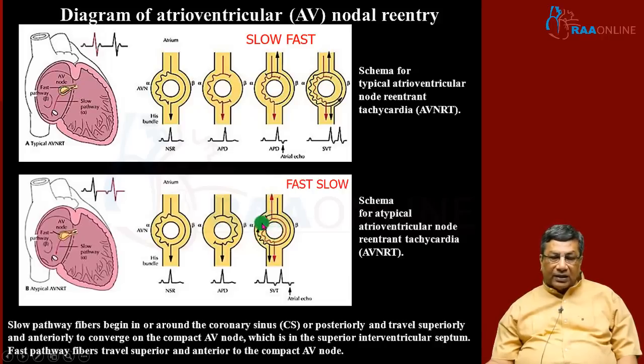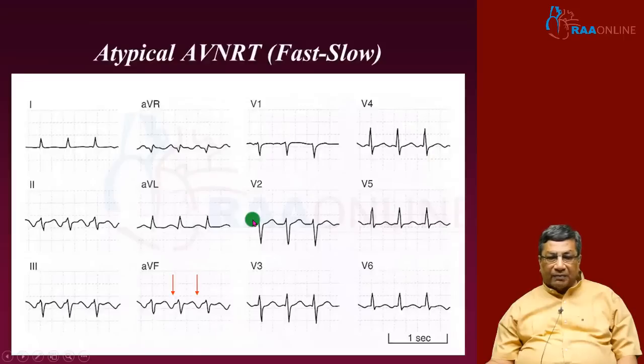This is called atypical AVNRT, and in the inferior leads you will find the retrograde P wave. But this retrograde P wave is not appearing in the ST segment like AVRT. It is appearing well after the T wave, and you have a very long RP dash interval. P dash means retrograde P.